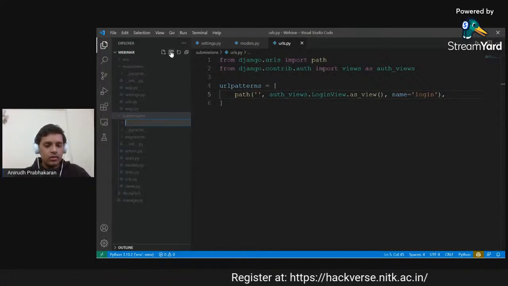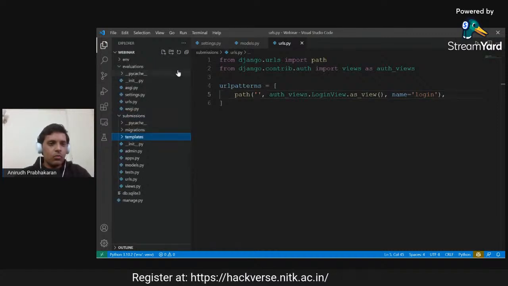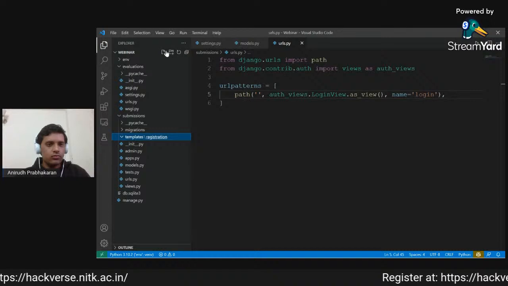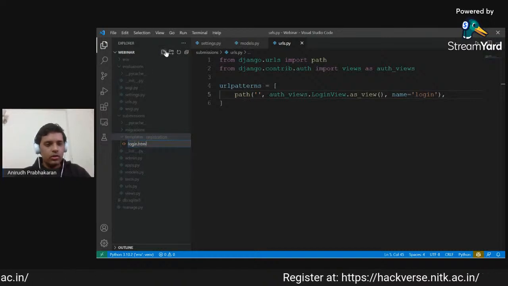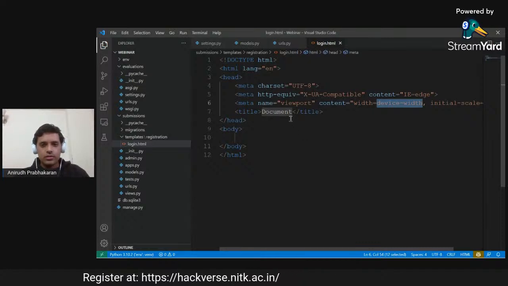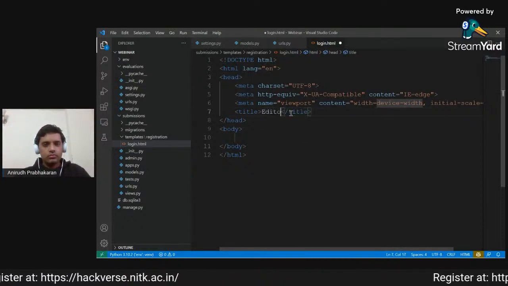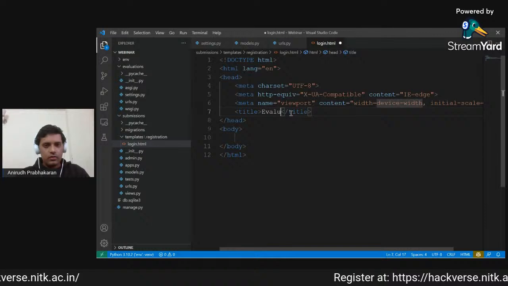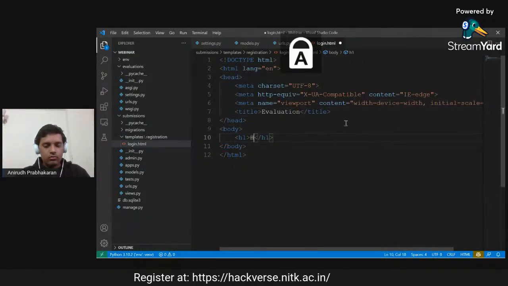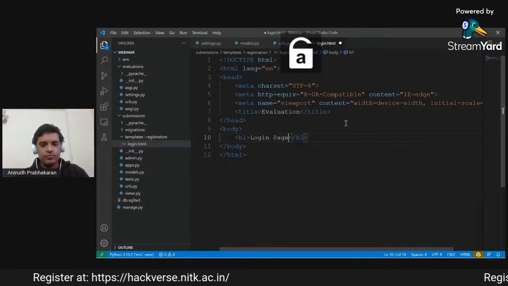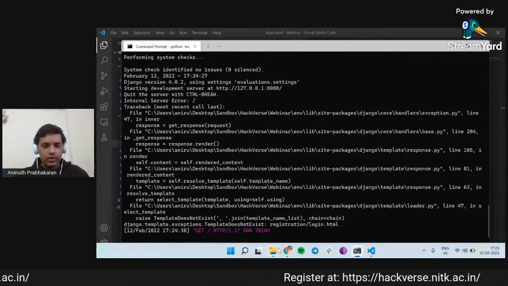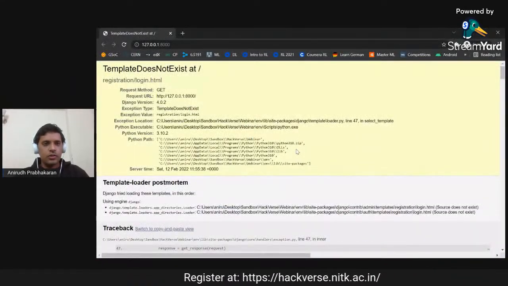So quickly we will create a templates folder where we will include our registration folder, and in that we will have login.html. Okay, so now if we write HTML, this is just the boilerplate that has come up. We will have a title, and if I say hello, this is the login page. Now Django should effectively find this particular page and display it.